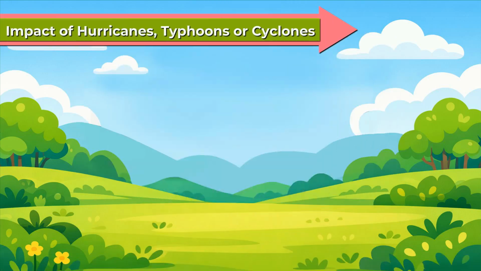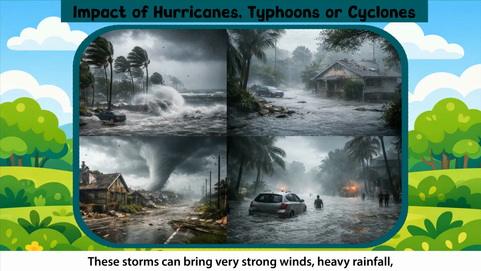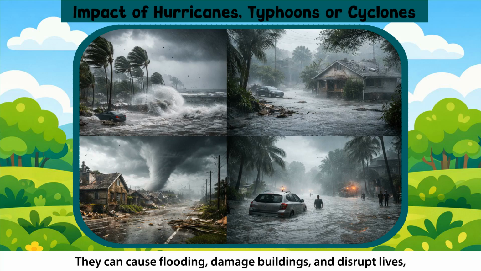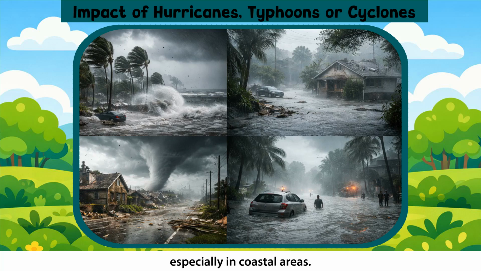Impact of hurricanes, typhoons, or cyclones. These storms can bring strong winds, heavy rainfall, and sometimes even tornadoes. They can cause flooding, damage buildings, and disrupt lives, especially in coastal areas.